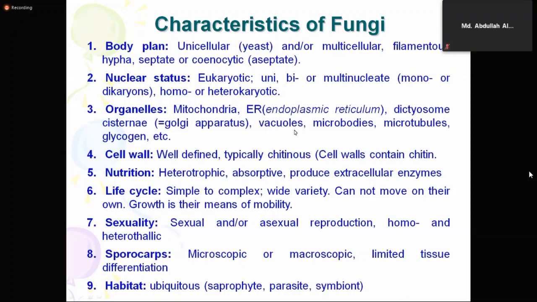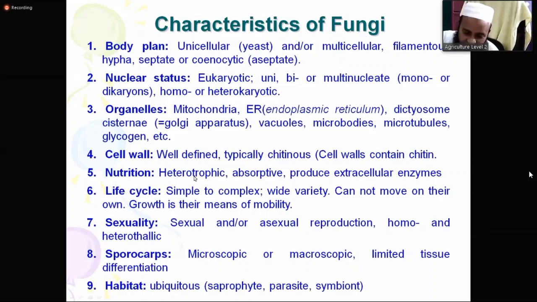Microbodies, some tiny, very small different bodies. Microtubules, glycogen, etc. These are organelles. What about the cell wall of fungi? We told that these are well-defined, typically chitinous. Chitinous means the cell wall contains chitin.